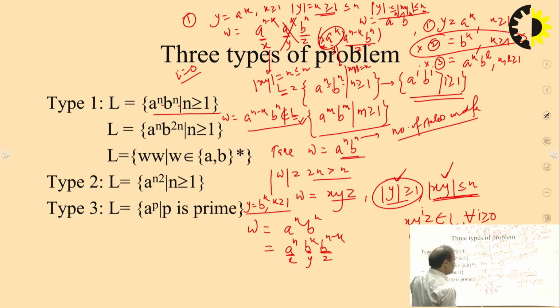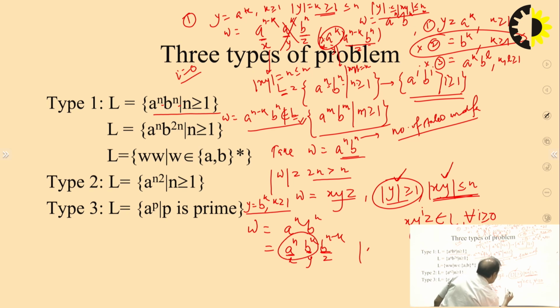But if you choose the length of xy, this is basically n plus k, right class? This is n plus k, which is not less than or equal to n. Why? Because k is minimum 1. So this case is not possible. That's why I said that case 2 is not working.